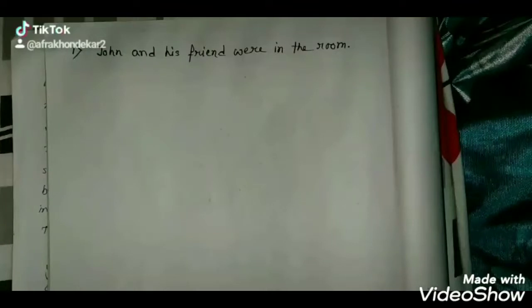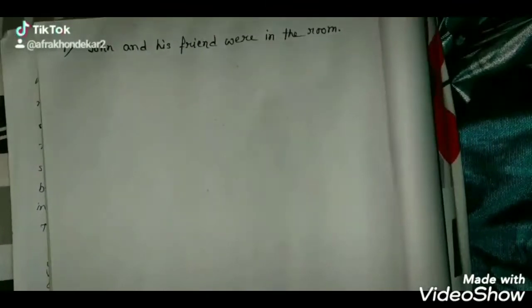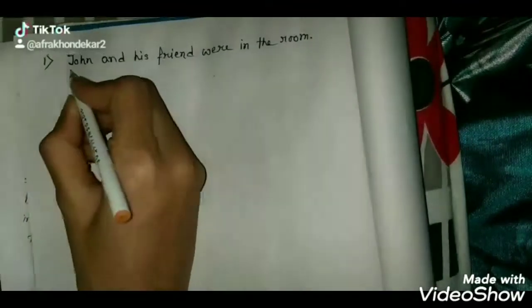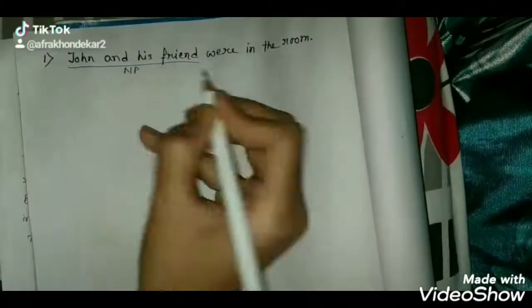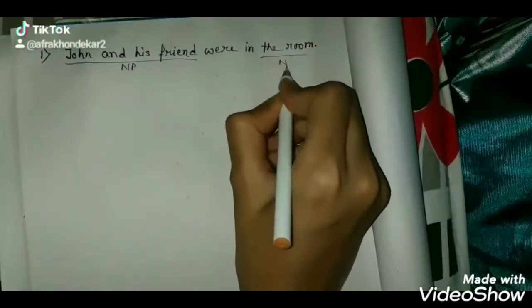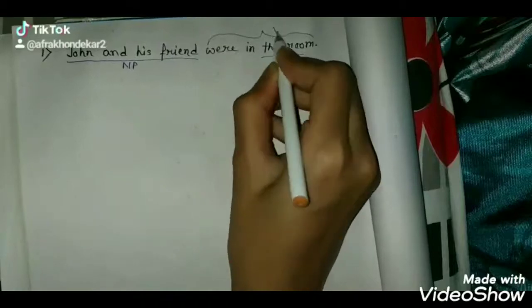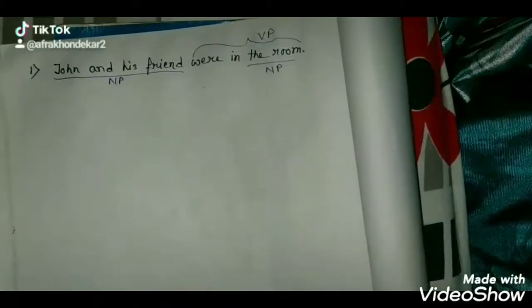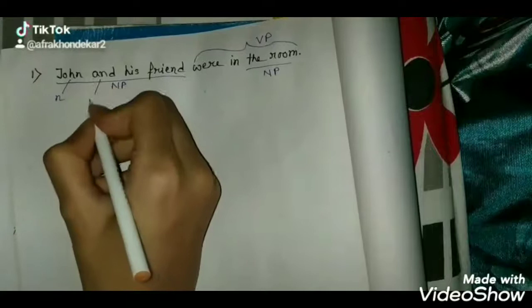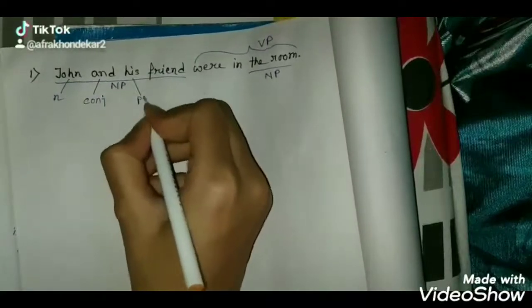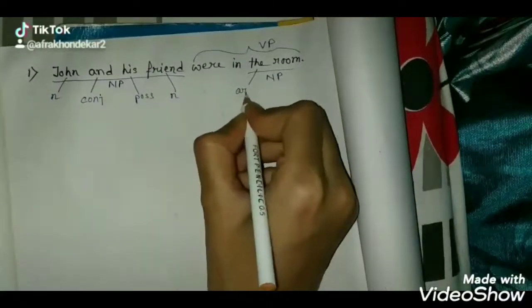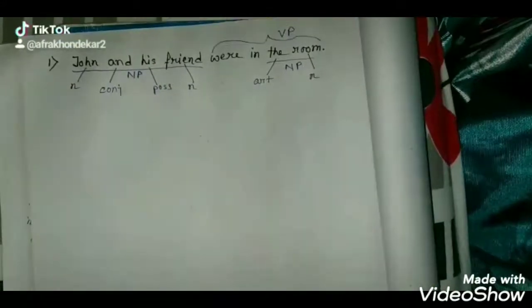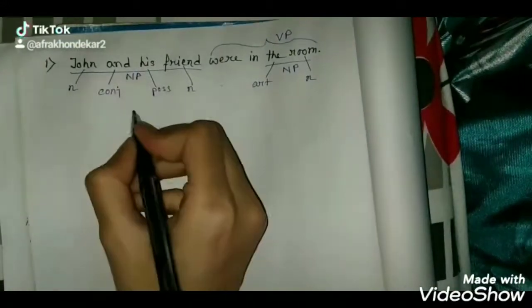John and his friend were in the room. Here John and his friend is NP, the room is NP, and were in the room is VP. Now John is noun and conjunction, his is possessive, friend noun, the article, room noun. So first we will do John and his friend.